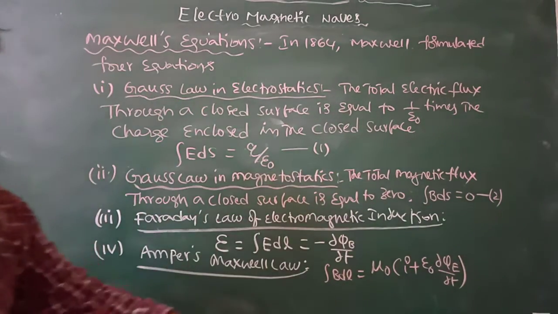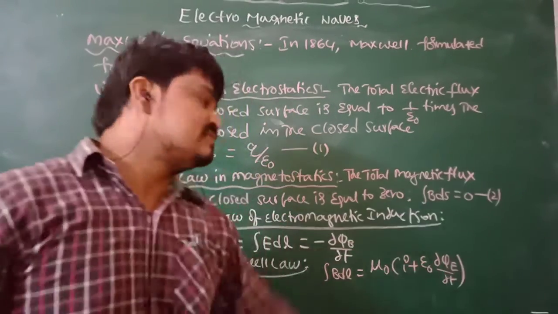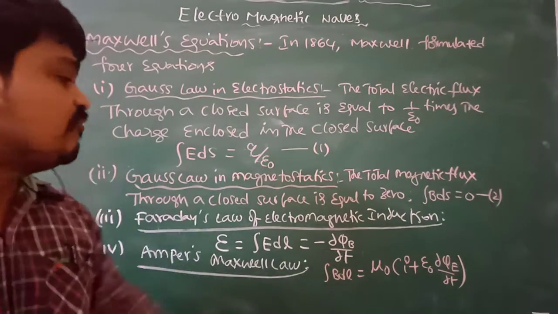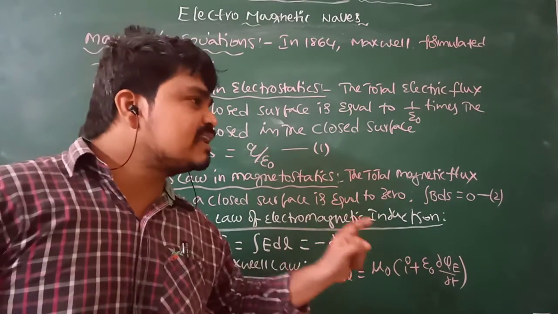Phi E is the electric flux. So the rate of change of electric flux or electric field